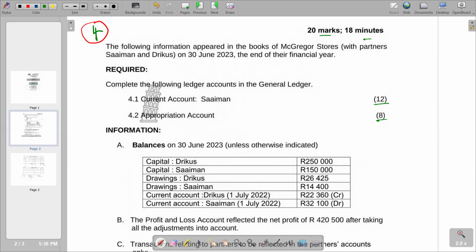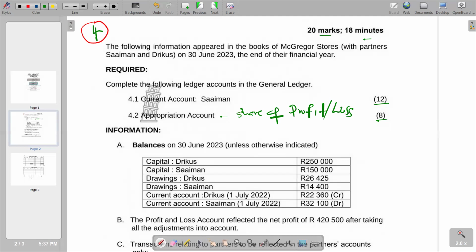So basically, remember we have some balances, share of profit or loss. The balances will be found in the appropriation and then they are transferred to the current account. So what it means is you cannot complete the current account and find the final balance without those balances from the appropriation.